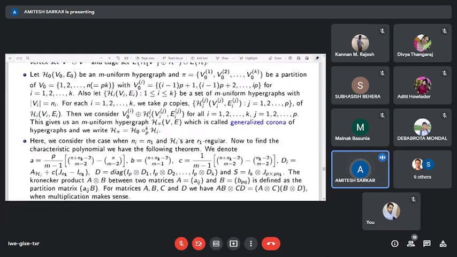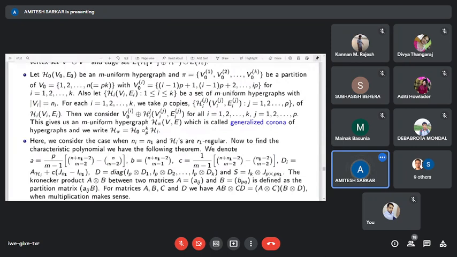Now we consider the joining operation with these parts V0i and with p copies of Hi's.